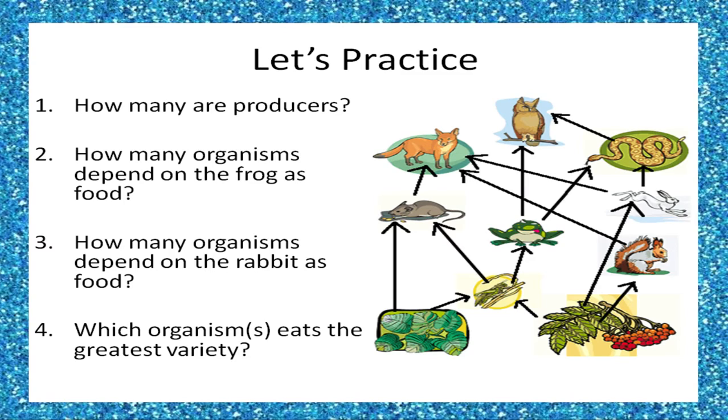Number 4, which organism eats the greatest variety? So which organism eats the greatest and most variety of food? Let's find the animal that has the most arrows pointing towards it, which means that they're eating it. So we have our fox, which eats mice, rabbits, and squirrels. So that has the greatest variety of food.